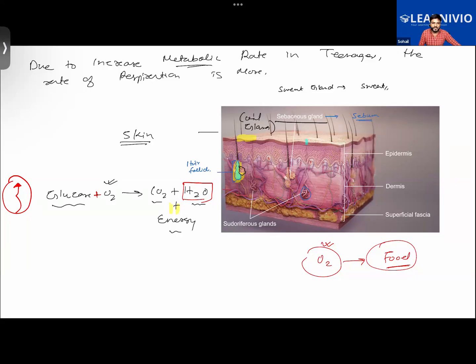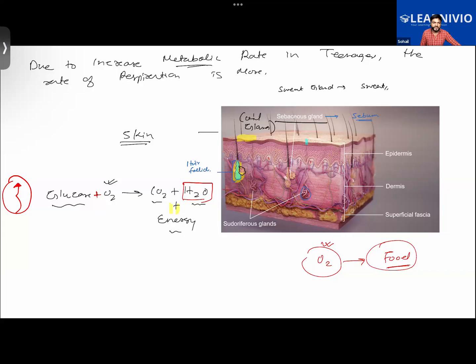In fact, we learned about the background of this, like how it basically occurs. Metabolic rate basically refers to any kind of chemical reaction that is occurring inside the body, which is called a metabolic process. Whether it be digestion, respiration, or any kind of reaction going on inside your body, that will be called a metabolic reaction. Adults' bodies are very healthy as compared to an old person, so the rate of metabolism will be high, because of which the energy demand will be high, and a sufficient amount of oxygen will be required by the body.